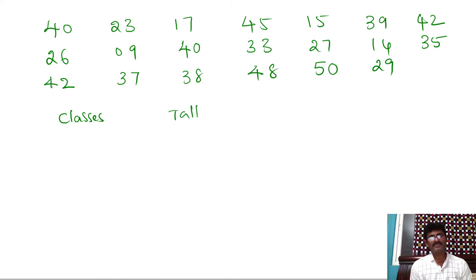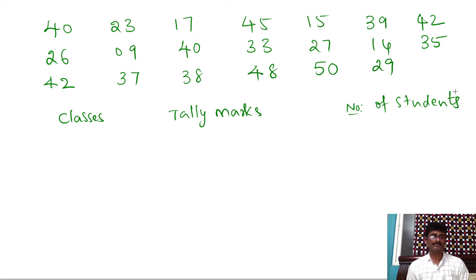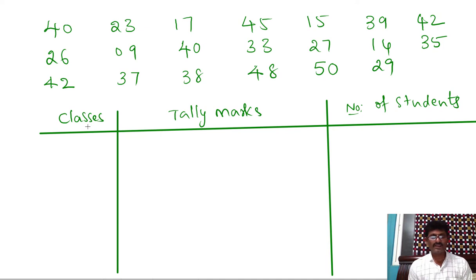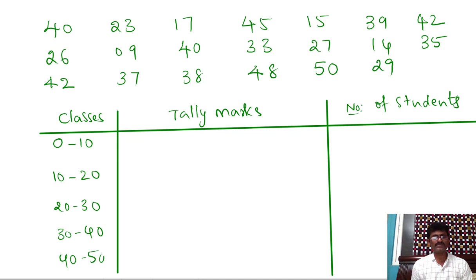Then tally marks. Then number of students. So here classes means we can form some groups like from 0 to 10, then from 10 to 20, then from 20 to 30, 30 to 40, then 40 to 50. Like that we can frame some groups.